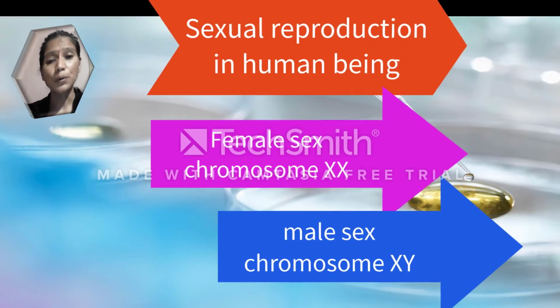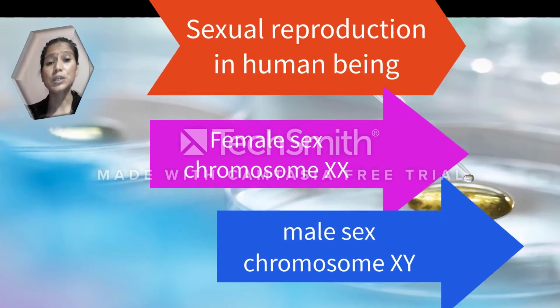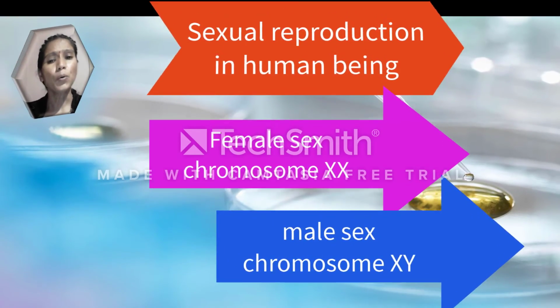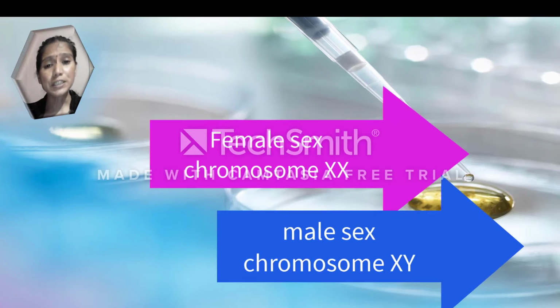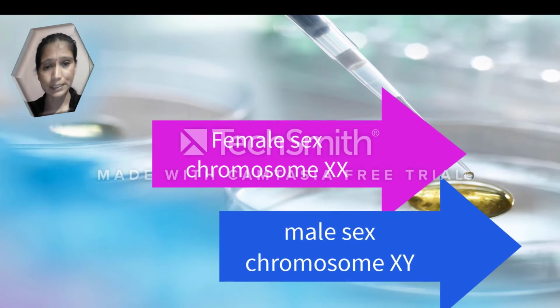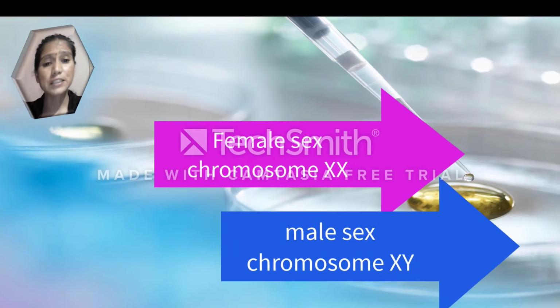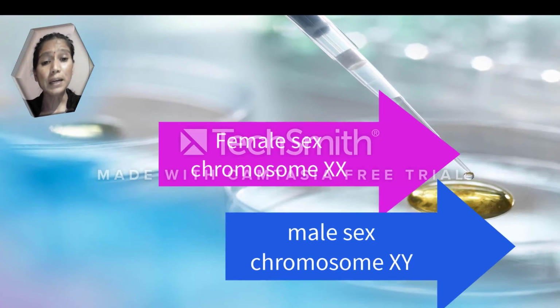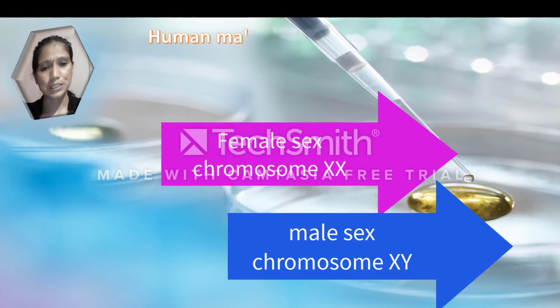The reproductive system with specific organs develops in the body of man and woman due to these sex chromosomes only. Next we can see the human male reproductive system.